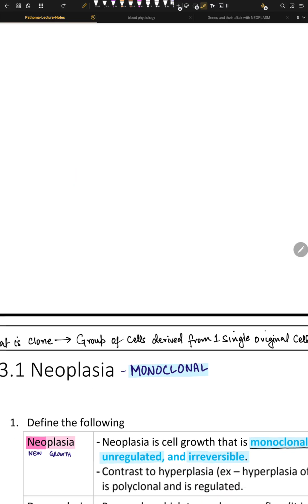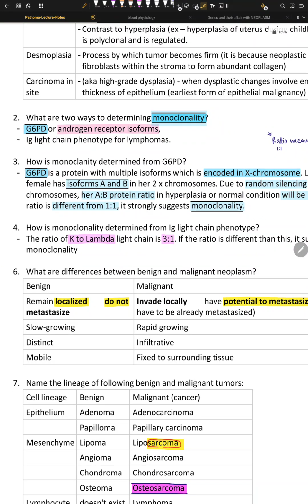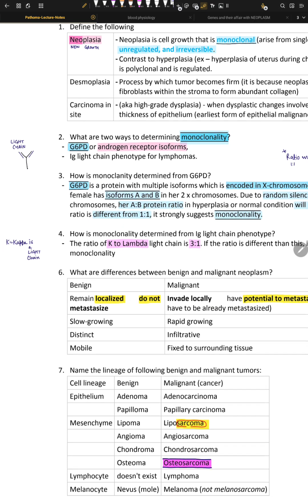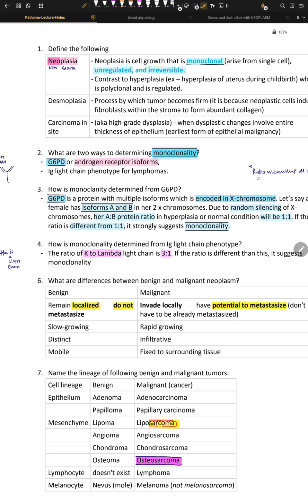Now, how do we detect this? We have genetic markers for this monoclonality, right? Now with these genetic markers, we can distinguish between the different cell lineages. Okay, we use something called X-linked markers, and we can use immunoglobulin gene arrangements, right? Or light chain restriction. Okay, so these are a lot of words I just told you. Let's start with one by one.